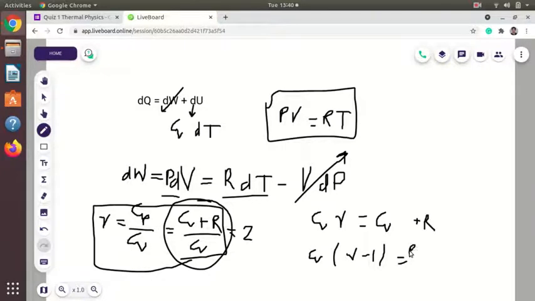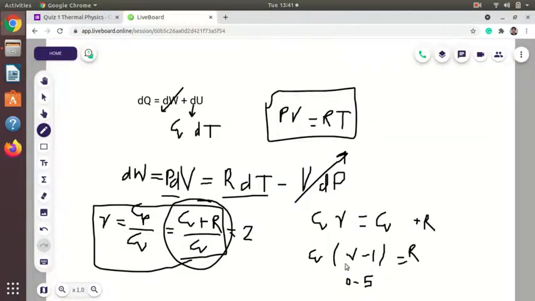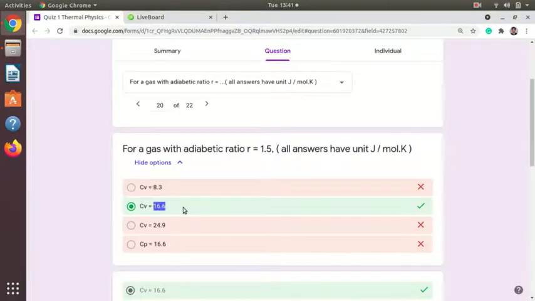So we have given the value of gamma, that is 1.5, so this will become 0.5, and we know the value of R, that is 8.314, but we have been given options with only one digit after the decimal point, so we will just take 8.3. So half Cv is equal to 8.3. So if we take 0.5 to the other side, it will become divided by 0.5 or into 2, so it will be 16.6. So Cv will be equal to 16.6. So this is the correct answer.